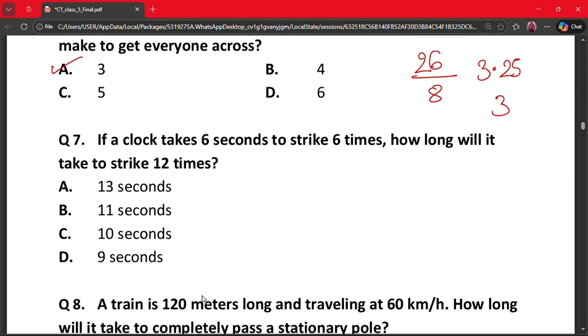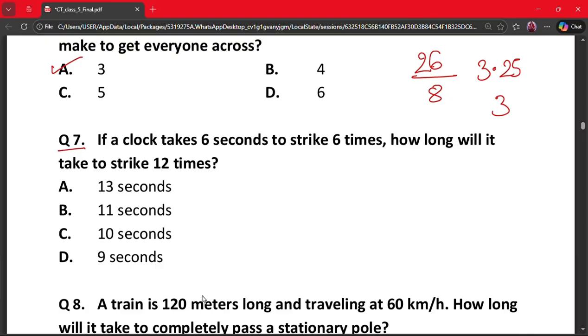Our next question is question number 7. If a clock takes 6 seconds to strike 6 times, how long will it take to strike 12 times? A 13 seconds, B 11 seconds, C 10 seconds and D 9 seconds.